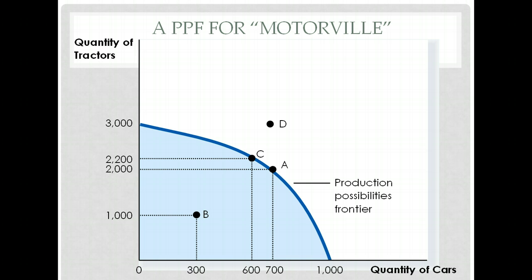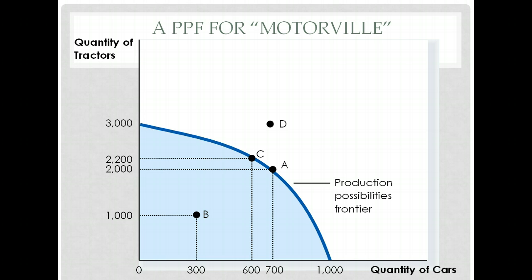Okay, I want to spend one more moment here talking about opportunity cost. We know that, as always, the issue is we have scarce resources, so we have to make decisions. Well, in this case, we're illustrating opportunity cost. How do we do that in terms of actual numbers? Take a look at this example. Suppose that we want to produce 2,000 tractors. If we're doing everything well, how many cars can we produce? Hopefully you said 700 cars.